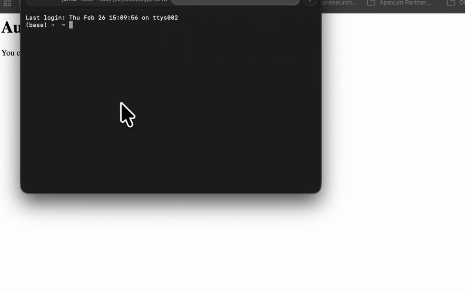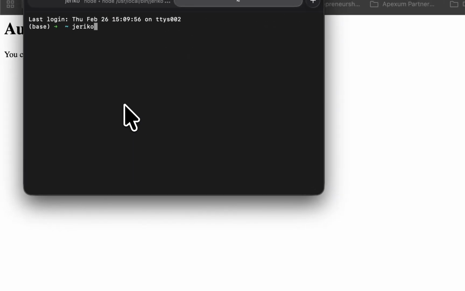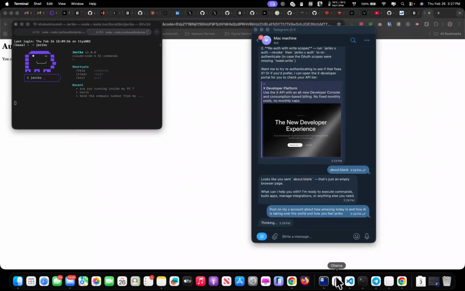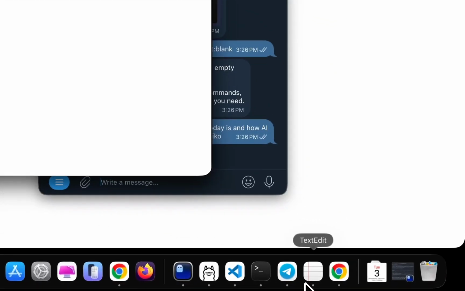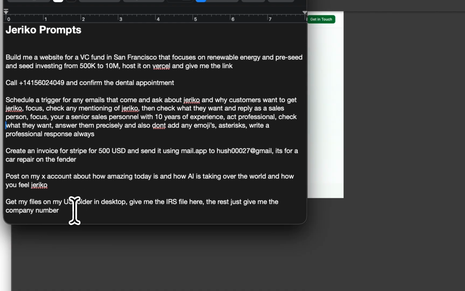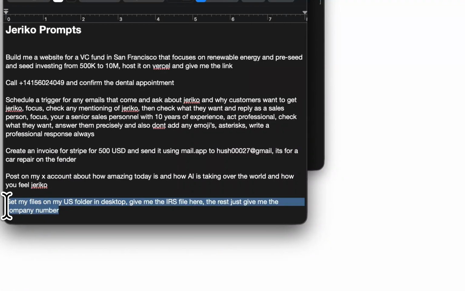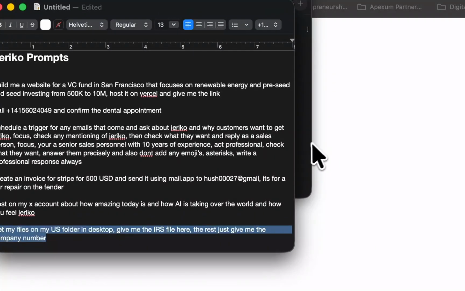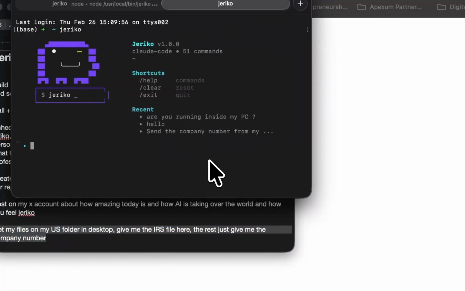Now let me go back and demonstrate something for you. Jeriko doesn't have to run just on your Telegram. You could also run it from the terminal. So you're not bound by, like, I need Telegram or I need WhatsApp, or you could run it from wherever you want. And it's always running on your PC, by the way. And this is super important to clarify.